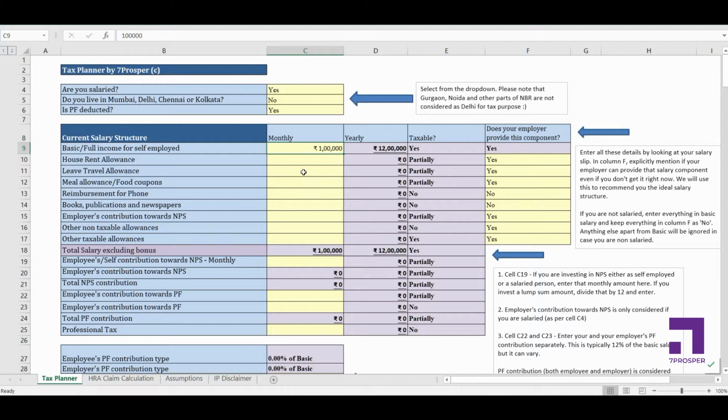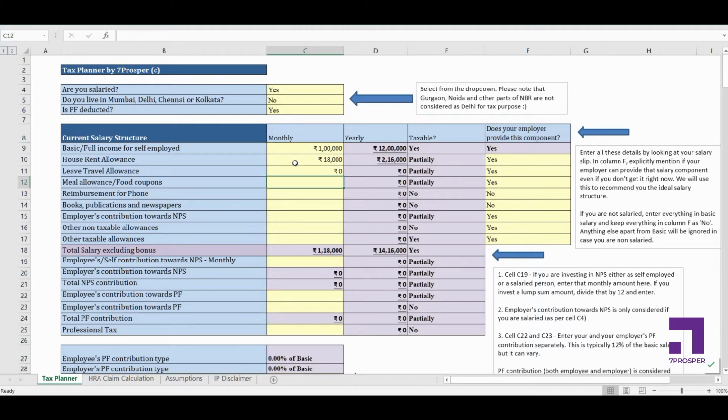Alright, now for salaried people, let's move ahead. You might have some HRA component as well in your salary. Mostly you are going to have some HRA component. Let's say my HRA component is 18,000. I'll enter 18,000 here. Now there is something called leave travel allowance, commonly known as LTA. If you have an LTA component in your salary, you enter that amount here. Let's say I don't have an LTA component in my salary so far.